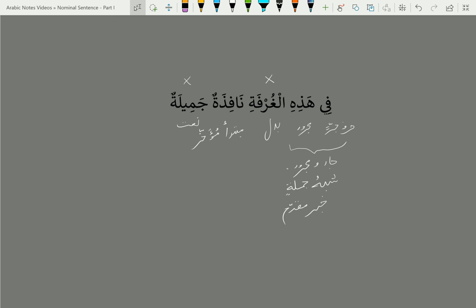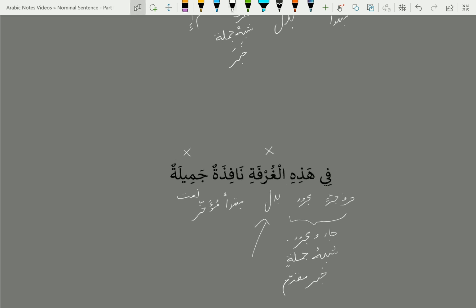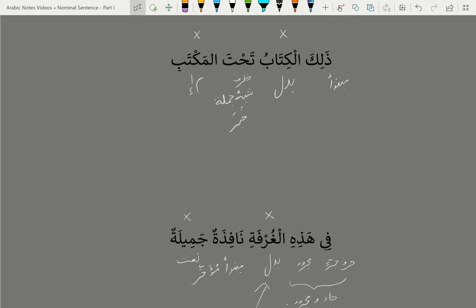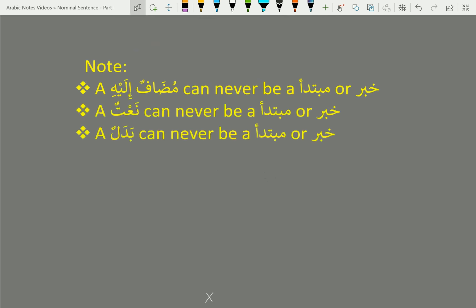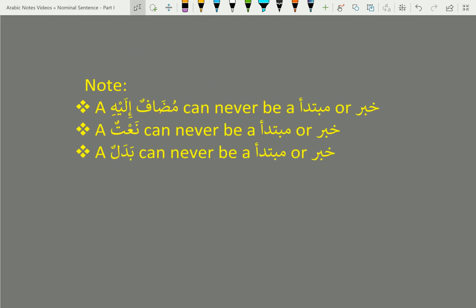So we saw in this case again that knowing the rule that badal cannot be mubtada or khabar helped us identify the correct mubtada and khabar. So just remember these simple rules: a mudaf ilayhi, na'at and badal can never be mubtada or khabar in a nominal sentence. And that's really all that I wanted to cover on this topic.